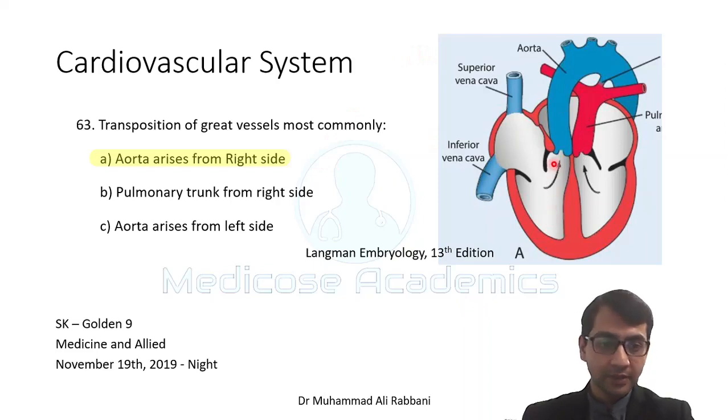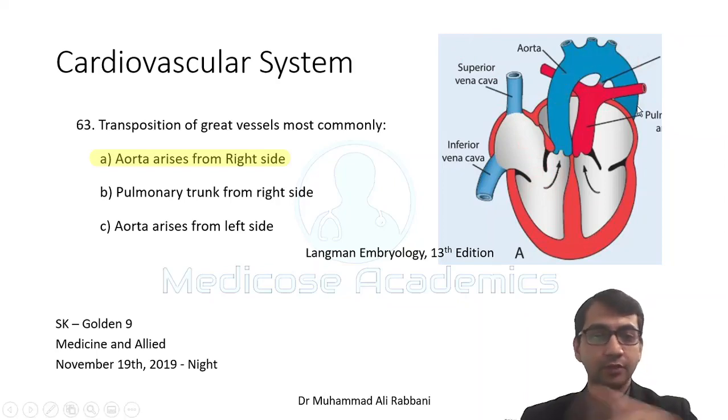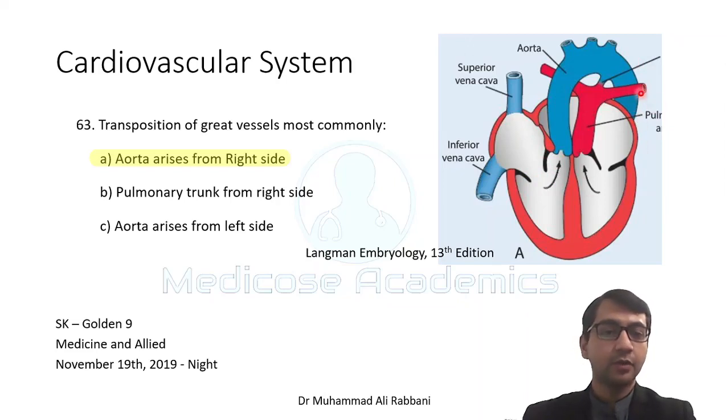You see, the aorta is rising from the right side, so two closed circuits are formed. The whole of the deoxygenated blood of the body reaches the right atrium, and then again the same deoxygenated blood is pumped into the aorta, and the same goes for the pulmonary circuit. The blood continues to flow in a closed loop. There is usually some type of communicating defect, like patent ductus arteriosus or ventricular or atrial septal defect, that actually makes it possible for a person to live for some time.